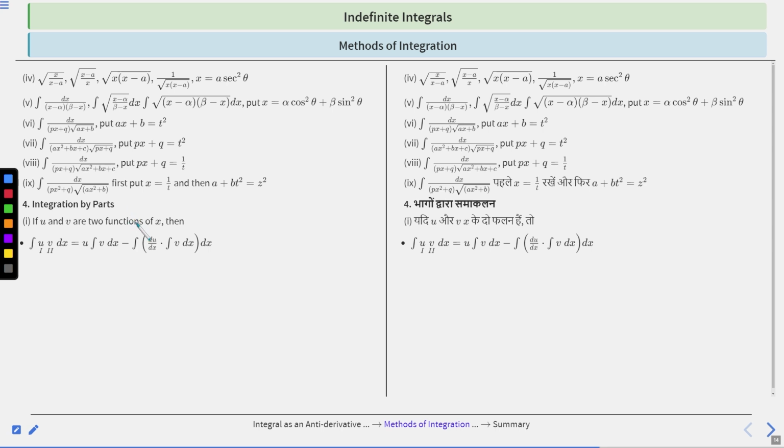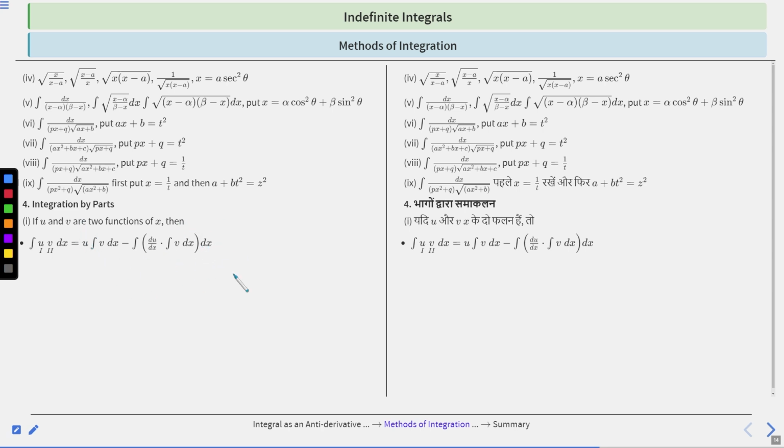Next one is integration by parts. It is a very important method of integration. That is, if we are given a product of two functions, and u and v are two functions of x, then integration of u into v dx can be written as u times integration of v dx minus integration of du by dx into integration of v dx.